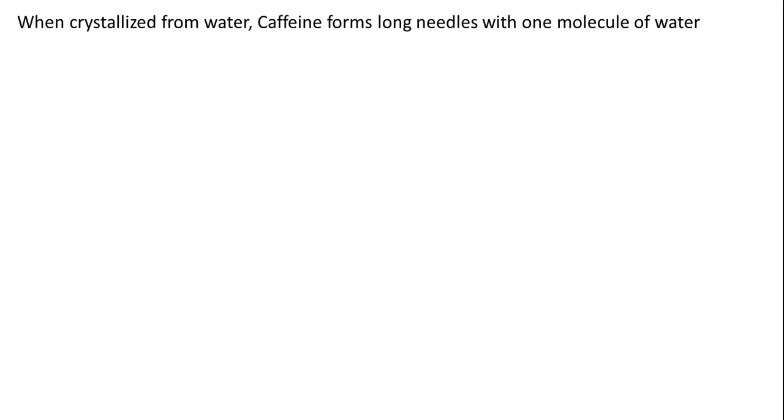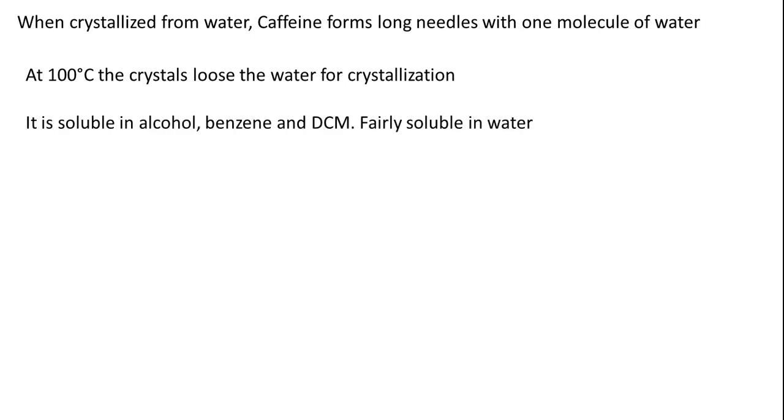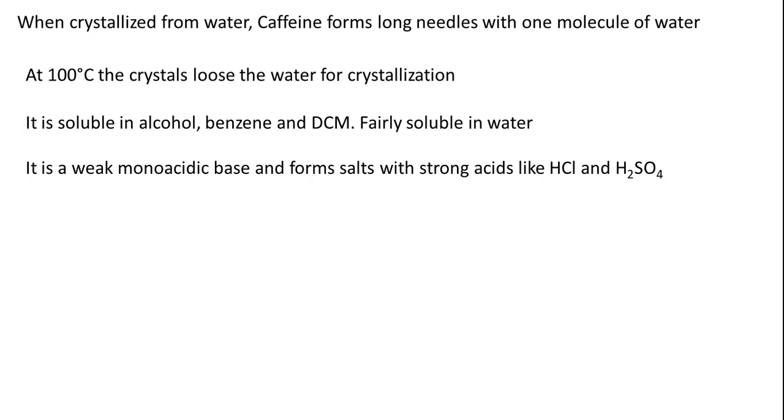When crystallized from water, caffeine forms long needle-like crystals with one molecule of water. That means the solvent for crystallization is also entrapped, one molecule of water. If you heat the crystal at 100 degrees centigrade, the water can be removed from the crystal. It is soluble in alcohol, benzene, dichloromethane, and fairly soluble in water. It is a weak monoacidic base and forms salts with strong acids like hydrochloric acid and sulfuric acid. It can even react with acetic acid, so an acetate salt can also be formed.